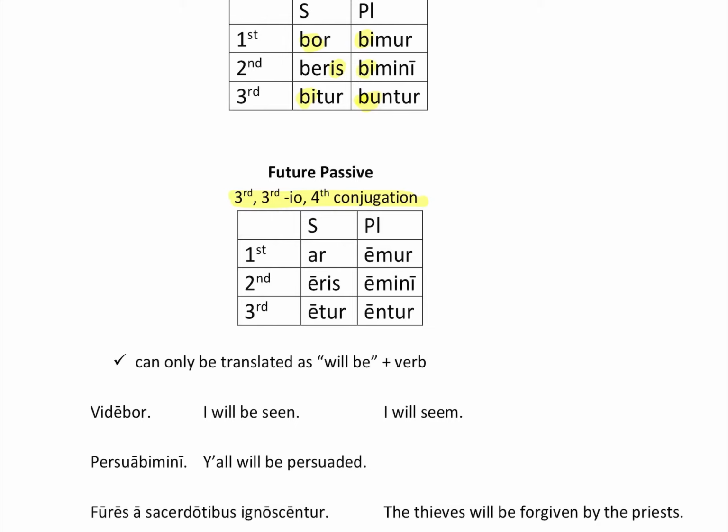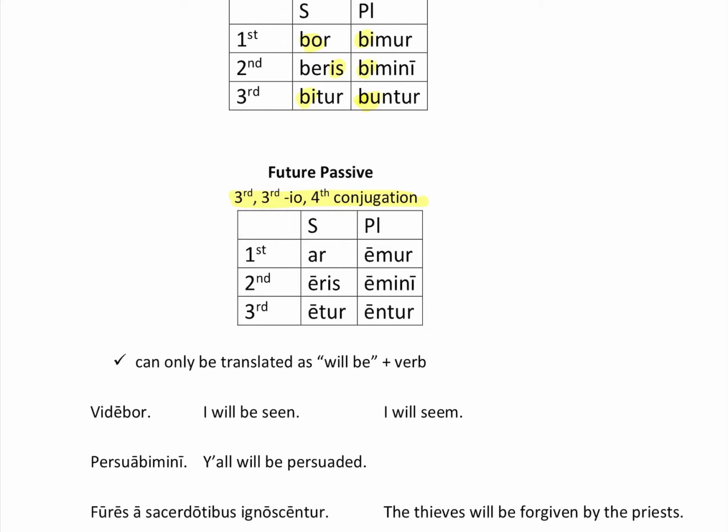Notice that these do not have the marker bo or be, but guess what? Also, regular fourth conjugation that's active, not passive, they also don't have those markers as well. So for all conjugations, you form the passive exactly like you do for the active, except you add the passive endings at the end. So there's only one way to translate a future passive verb, and that's as a will be plus the verb. So if I said videbor, I will be seen.